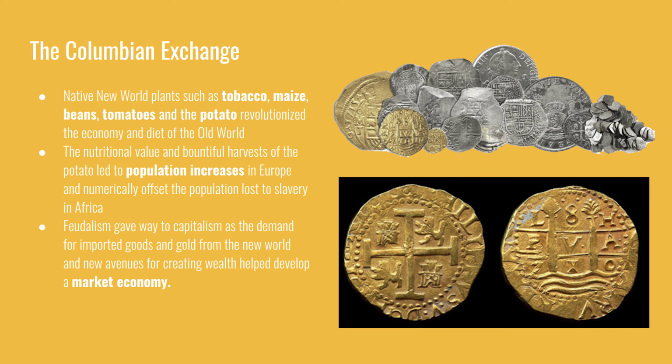Going on to the second part of this key concept, we're talking about the shift from feudalism to capitalism. We've touched on this before, but the mineral wealth that was found in the form of gold and silver in Mesoamerica or Mexico, where the conquistadors found silver, and in South America around the Incan Empire where they found gold, helped fuel a market economy. This is not just in Spain, but also in other parts of Europe like England. The gold and the silver got turned into coins, and then the coins are in turn able to be used to purchase goods or to be deposited into banks and then given as loans. That's what leads to a new market economy.